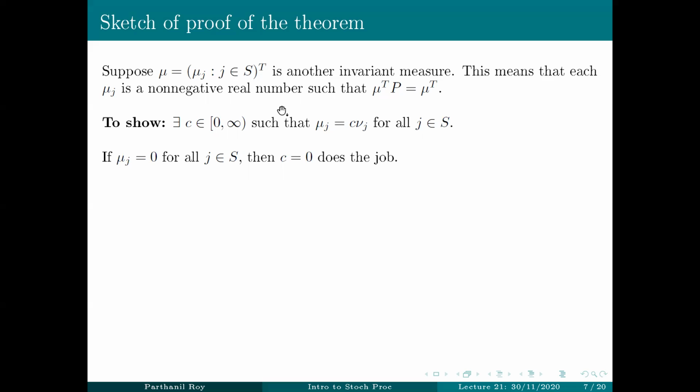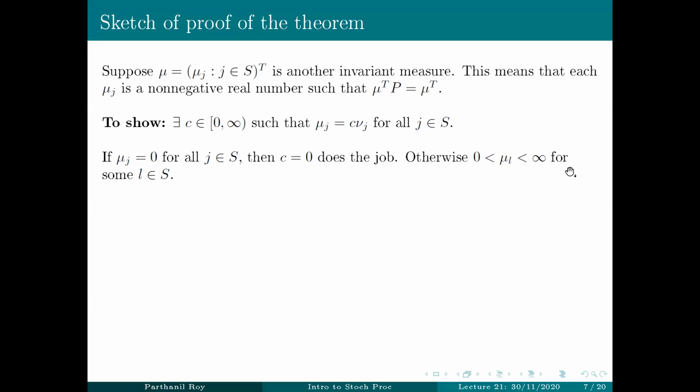And of course, by definition of invariant measure, that particular mu of L also has to be finite, because if mu is an invariant measure, all of these are finite and non-negative real numbers. Therefore, there will be some state L for which mu L is strictly between 0 and infinity.